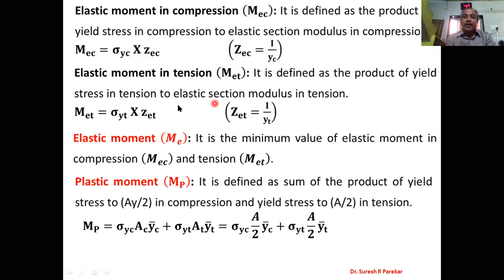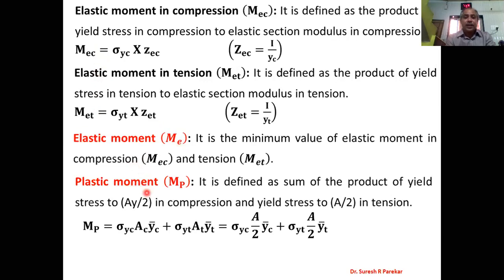It is defined as the product of yield stress in tension and elastic section modulus in tension. So ZET, that is I by YT, multiplied by sigma YT gives you the elastic moment in tension. Now the elastic moment is the minimum of MEC and MET, and that is known as ME. So ME is the minimum of the elastic moment in compression and the elastic moment in tension.